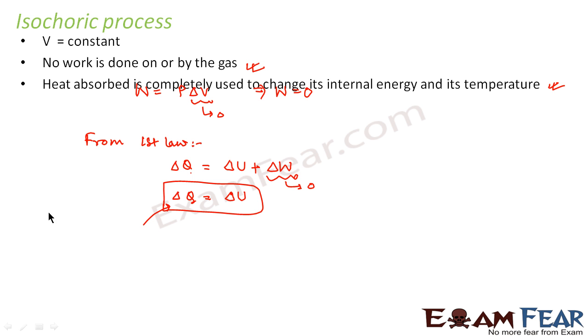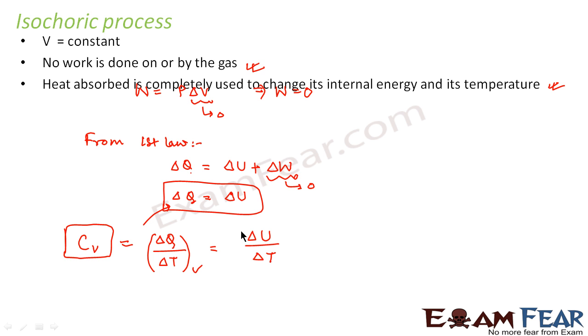Now when we talked about the isochoric process, a process at constant volume, we can also talk about the specific heat capacity at constant volume. As per definition, for unit mole this is delta Q by delta T at constant volume. Now delta Q becomes equal to delta U at constant volume, so this specific heat capacity becomes delta U by delta T.